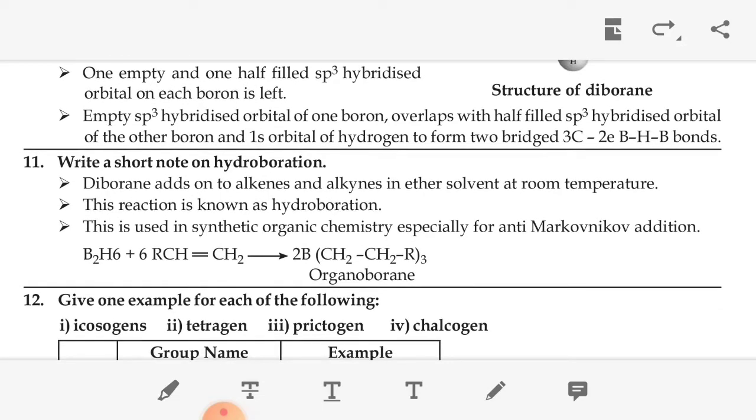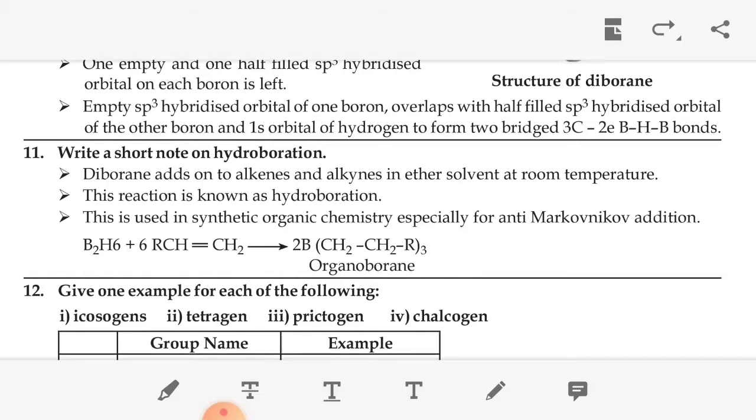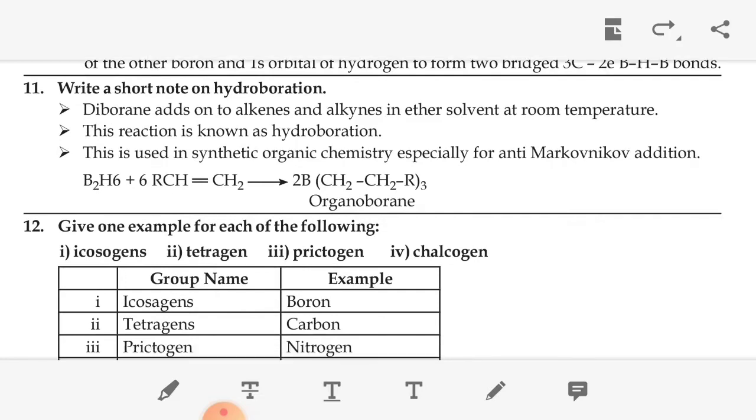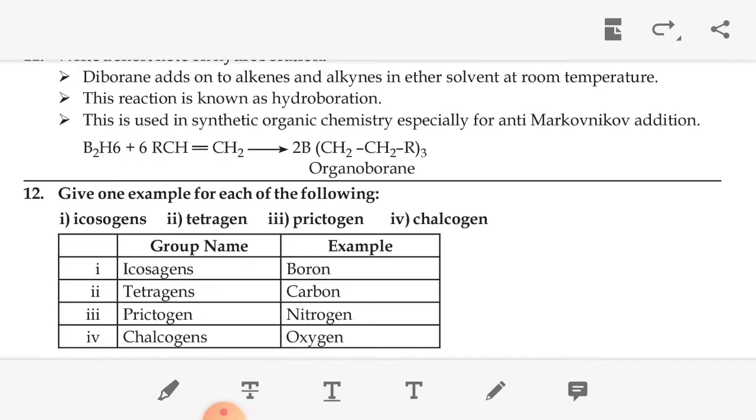Then write a short note on hydroboration. Diborane adds to alkenes and alkynes, that is double bonds and triple bonds, in ether solvent at room temperature. This reaction is called hydroboration. It can be used for synthesis in organic chemistry, especially for anti-Markovnikov addition.